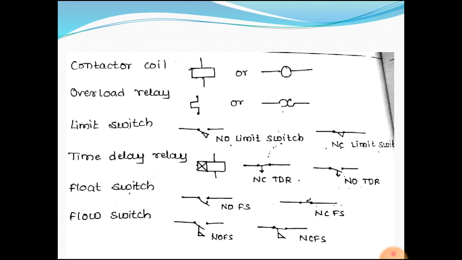In this, NO limit switch, NC limit switch, time delay relay, NC TDR and NO TDR, float switch, NOFS, NCFS, flow switch, NO flow switch, NC flow switch.